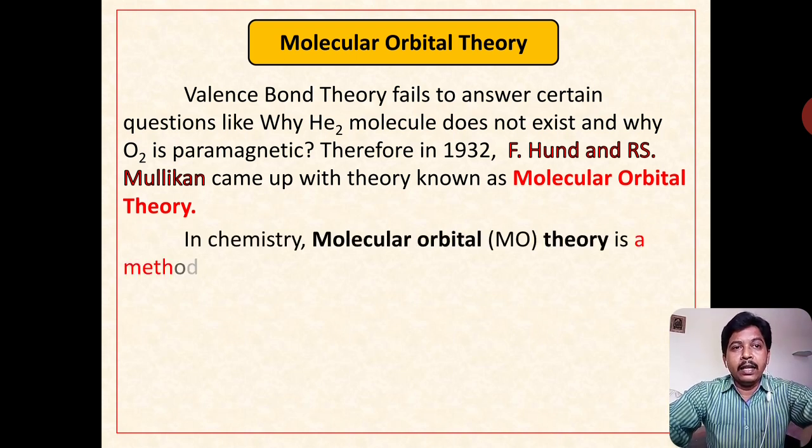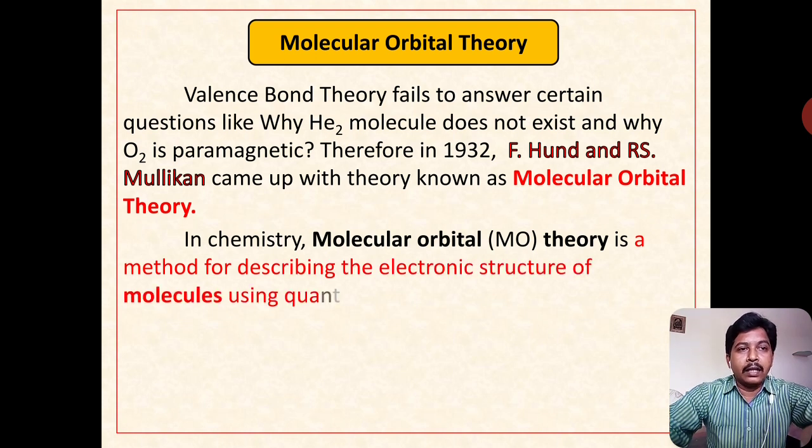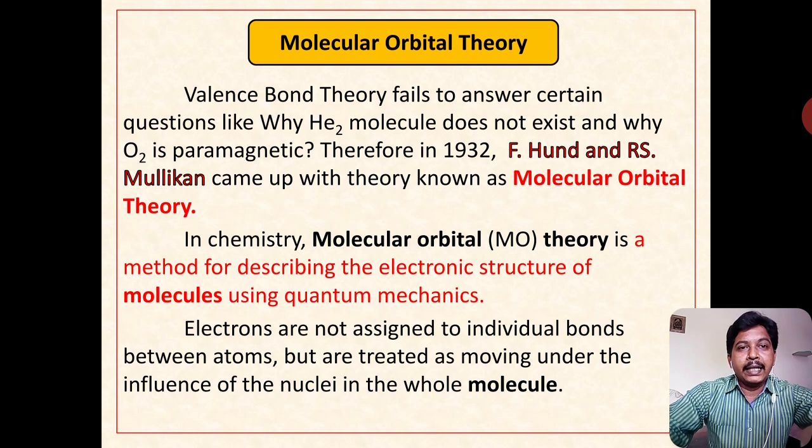In chemistry, molecular orbital theory is a method for describing the electronic structure of molecules by using quantum mechanics. The electrons are not assigned to individual bonds between the atoms, but are treated as moving under the influence of nuclei in the whole molecule. So, the definition of molecular orbital theory is only the method for describing the electronic structure of the molecules by using quantum mechanics.